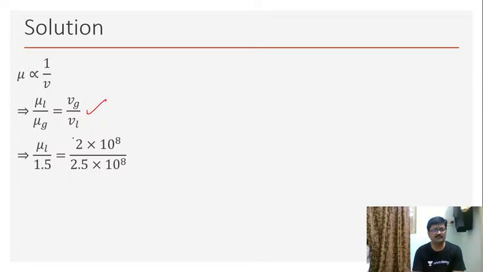Mu g is 1.5 and Vg is 2 into 10 power 8. Then VL is 2.5 into 10 raised to 8. So very clearly we can get the value of mu L as 1.2. So 1.2 is the refractive index of that liquid with respect to air. This is the absolute refractive index. That's all. Now let us progress to the next question.